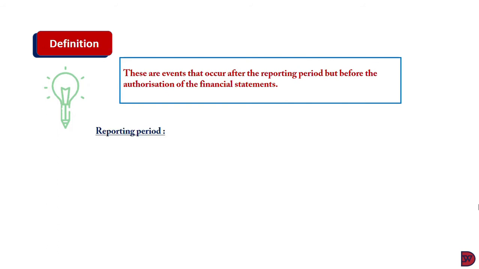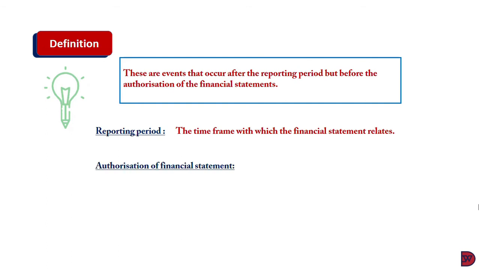So let's take a look at certain elements in the definition that we have stated. The first is reporting period. This is the time frame which the activities of the financial statements relate to or report on. It is normally 12 months for almost every business. The second element is authorization of financial statement. After the financial statement is prepared, auditors must check it for errors or fraud. If the directors agree with the assertions of the auditors, they have to sign it, therefore authorizing the financial statement to be distributed to users or stakeholders.